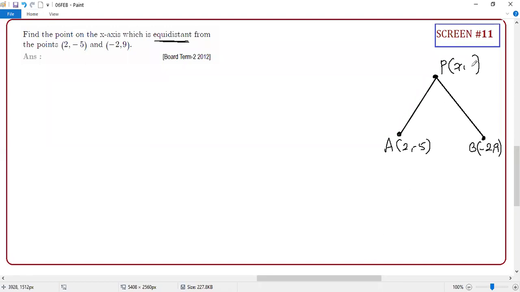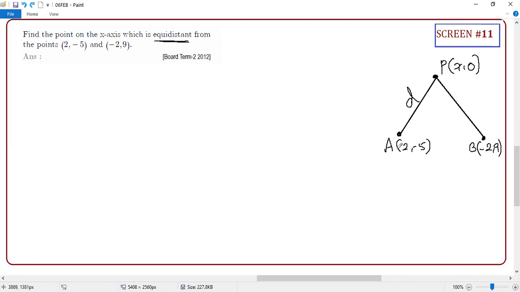So now your y coordinate is 0, correct or not? Anyone have a question? Why I put 0 for y? Bharani, do you have any question? No, sir. Now you tell me what is the distance? Whatever the distance, I don't know, but their distances are equal. Now your requirement is what? Find the point. I have to find the point on the x-axis which is equidistant from A and B. Is it clear or not?